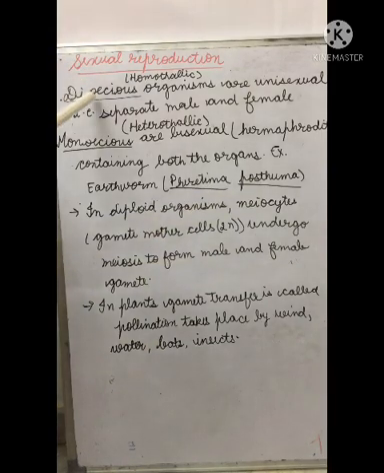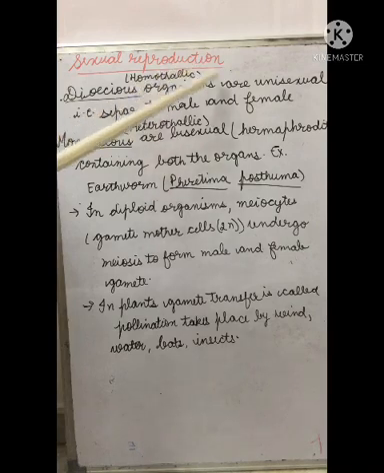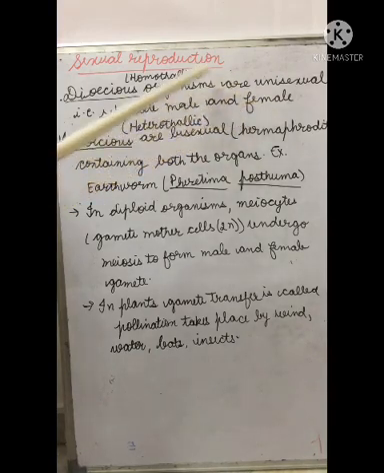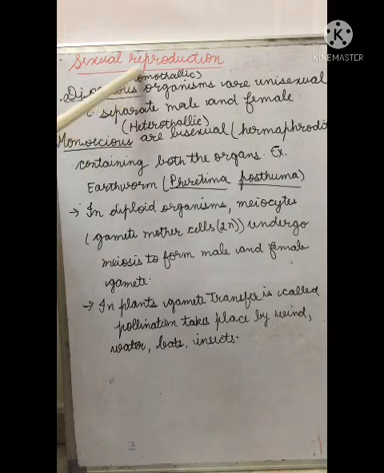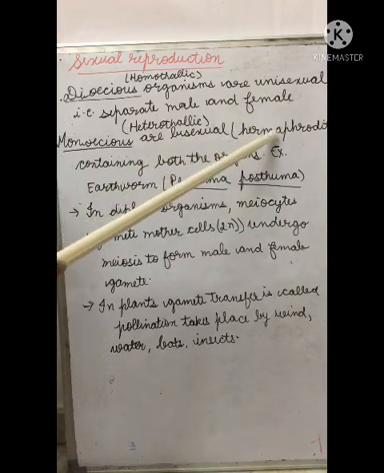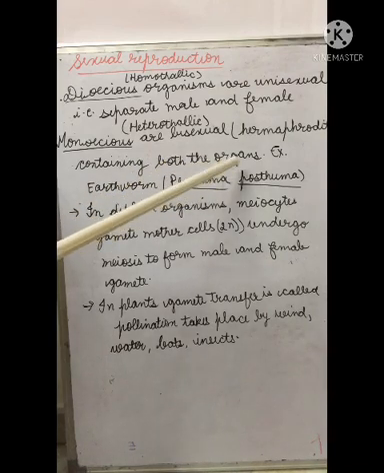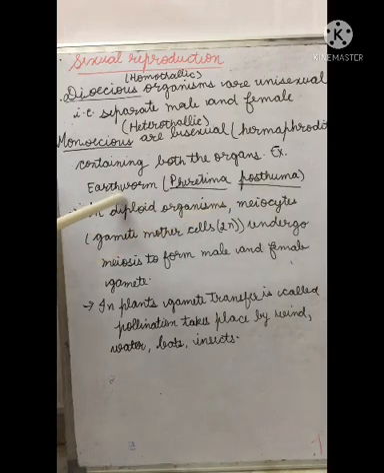The first terms are dioecious and monoecious. Dioecious animals or organisms are those which are unisexual, which have separate male and female organs. In plants, these are called homothelic. Monoecious is the term in animals, whereas in plants they are called heterothelic, which are bisexual, meaning hermaphrodite. These animals contain both male and female reproductive organs. The example is Pheretima posthuma, the earthworm.